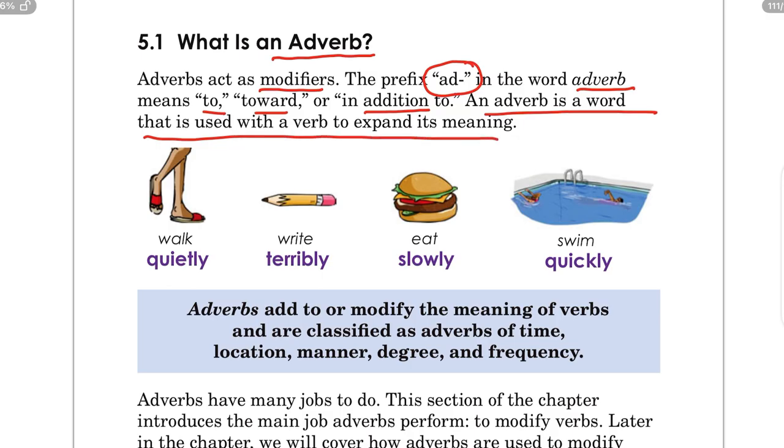For example, walk quietly, write terribly, eat slowly, swim quickly. So quietly, terribly, slowly, and quickly are examples of adverbs. So adverbs add to or modify the meaning of verbs and are classified as adverbs of time, location, manner, degree, and frequency. We will see them one by one in the later part of this video.